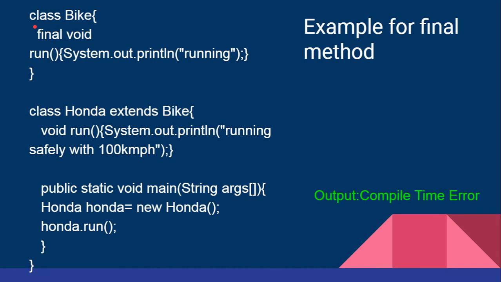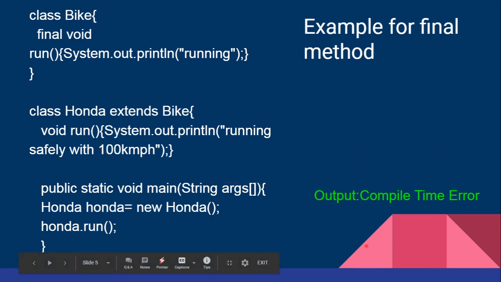Why? Because the word final is used as the keyword to declare the run function as the final function, the final method. Now the class Honda extends the bike class, wherein it extends the run method also, but here the run method has the message system.out.println running with the 100 km/h. Now since the final keyword has been already used for this run function, this is violating the rule of extending. So when you are declaring any function or a method as final, that cannot be extended in the subclass, that cannot be inherited. So it is giving the answer as compile time error.